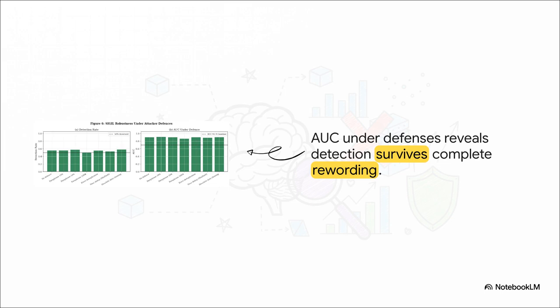Actually, no, and this is mind-blowing. Even under 100% paraphrasing, when literally every single sentence is completely reworded, SIGIL still maintains a detection accuracy, an AUC, of over 0.86. The trap survives completely intact.